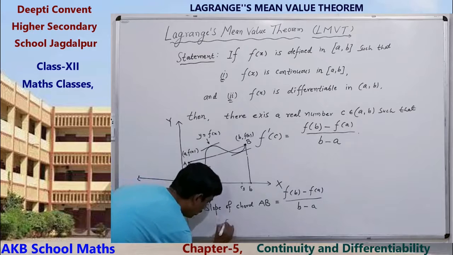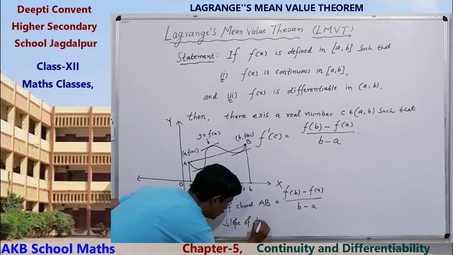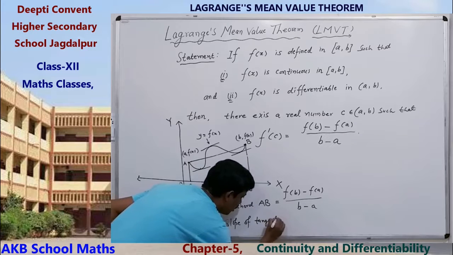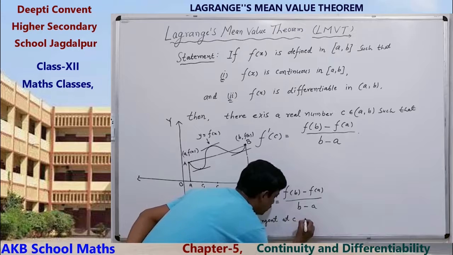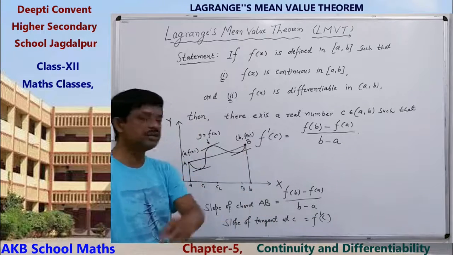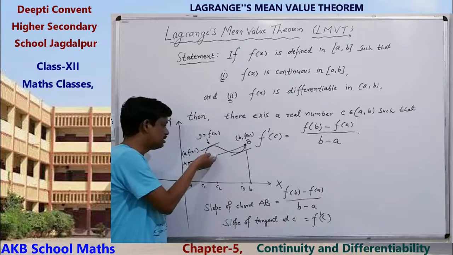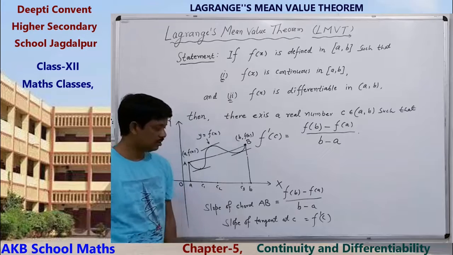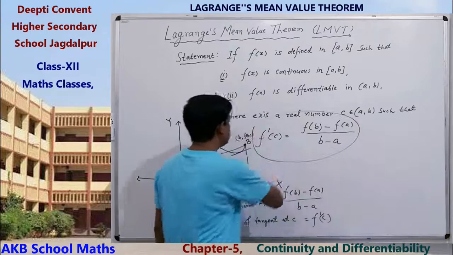The slope of the tangent at C is equal to f dash c. Both must be equal because chord and tangent are parallel. So these two values must be equal. That's why we are getting it like this.